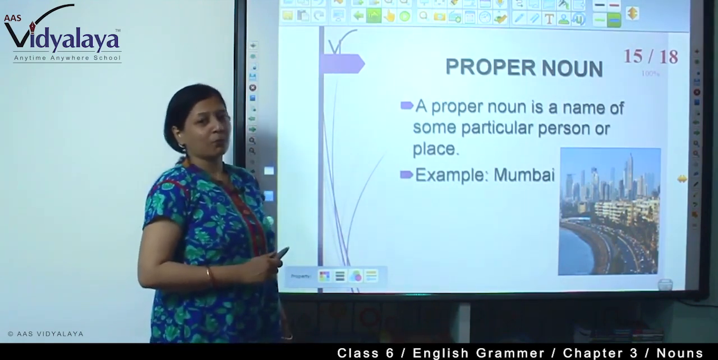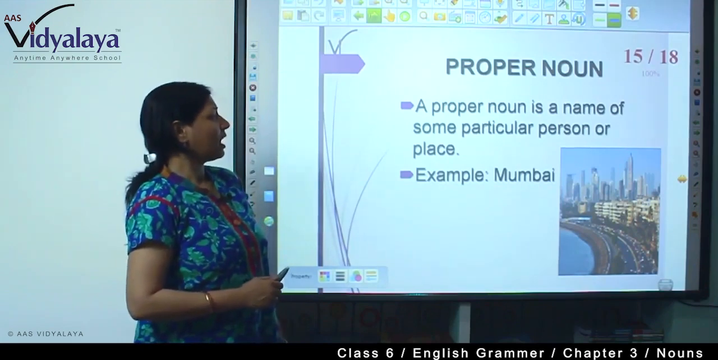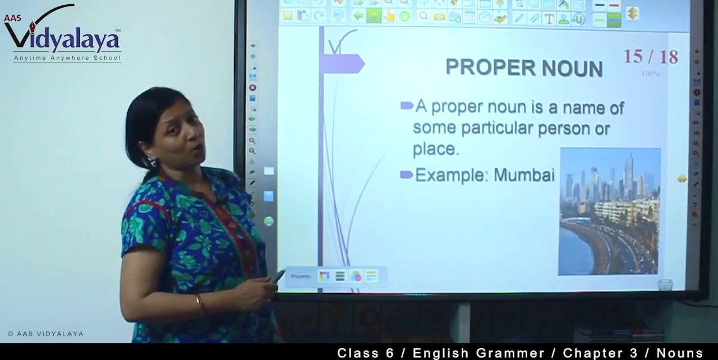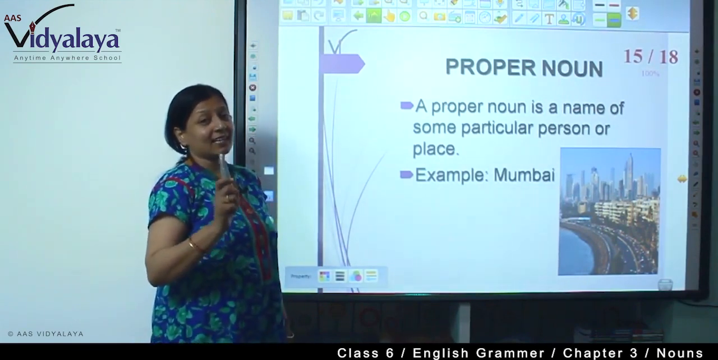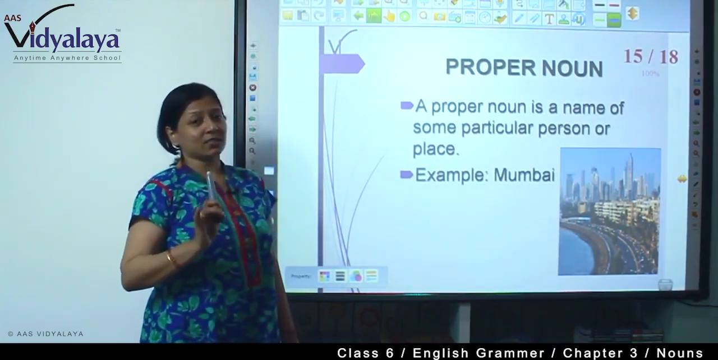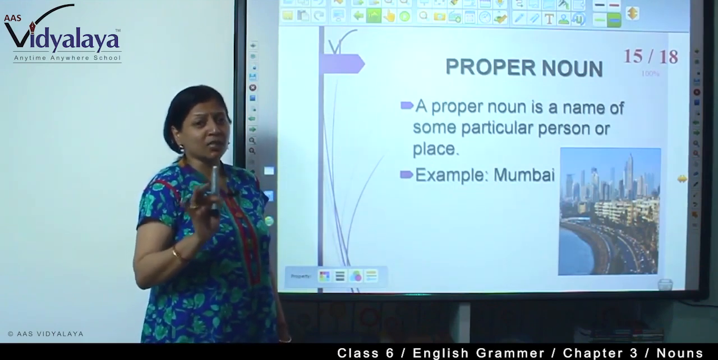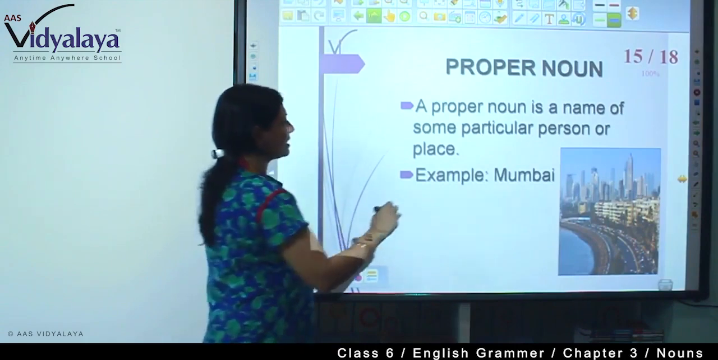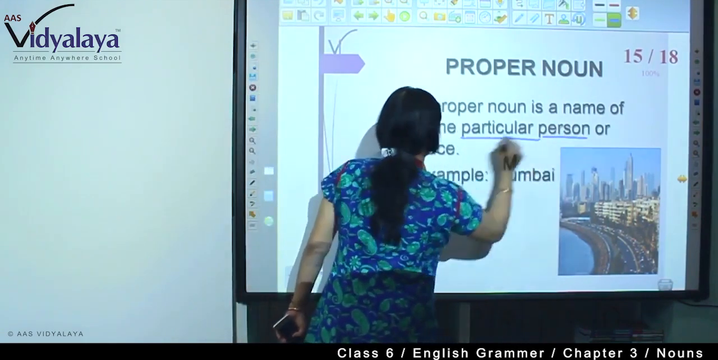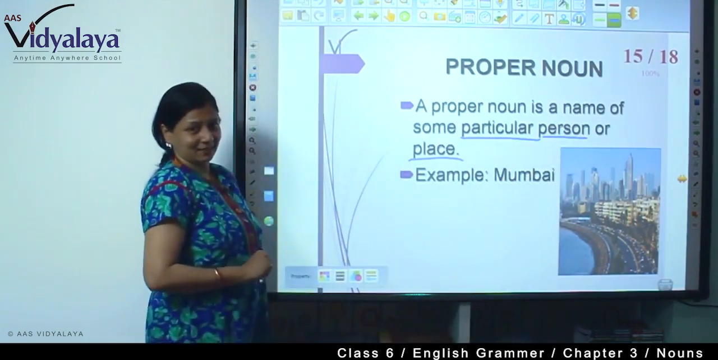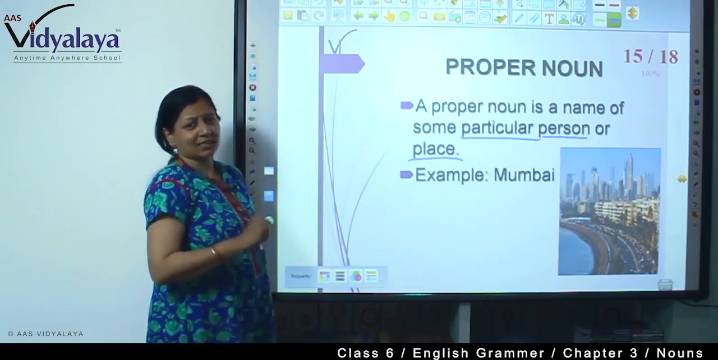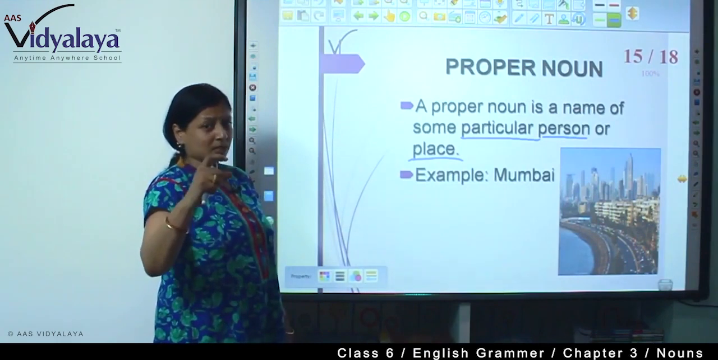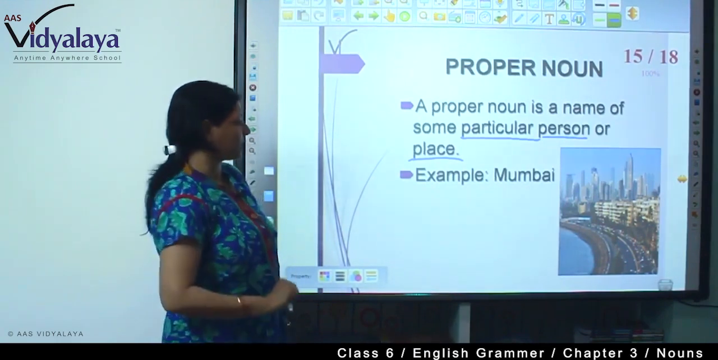Now it comes to proper noun. What is a proper noun? A proper noun is the name of some particular person or place. See, in the common noun, it was written, it's not a particular individual. But here in the proper noun, it is written particular person or place. Right? Nouns are naming things. So in the proper noun, the particular person or thing is a proper noun.